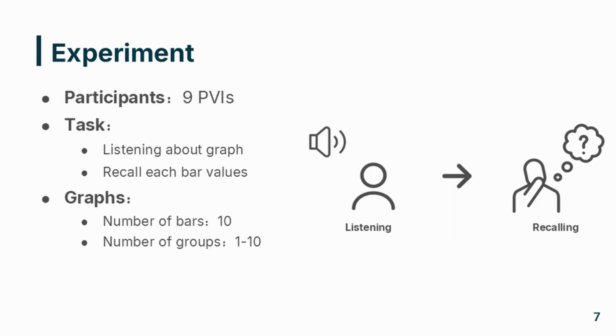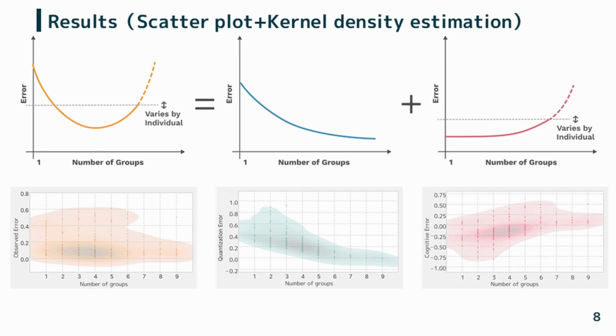As the task, participants were asked to listen to an explanation about the bar graphs and recall each value of the graph as a value or ratio to the largest value. The number of bars was fixed to 10, and the number of groups was varied from 1 to 10. We plotted the responses of all participants and created scatter plots and kernel density estimation, which showed the relationship between the number of groups and 3 error types.